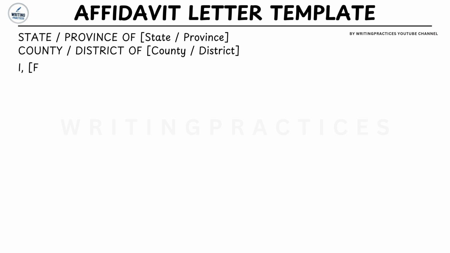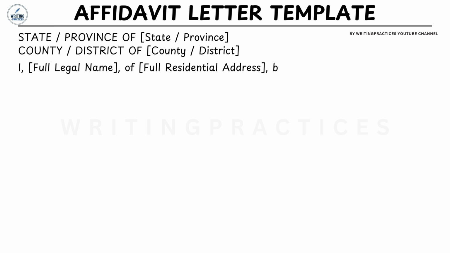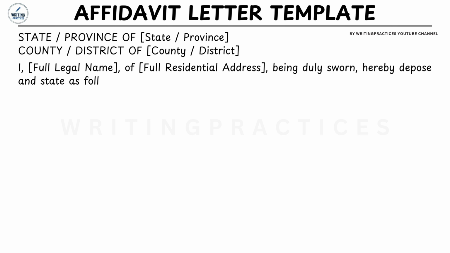Affiant Introduction Paragraph. Next, identify yourself and formally begin the affidavit. For example, I, Michael Turner, of 4518 Oak Ridge Avenue, Phoenix, Arizona 85016, being duly sworn, hereby depose and state as follows. This introduction identifies the person making the affidavit, who is known as the affiant.